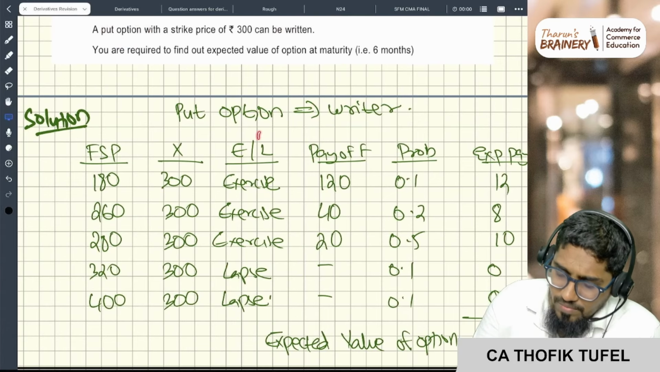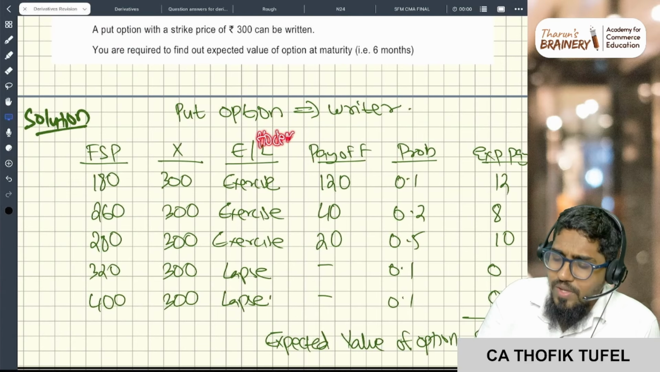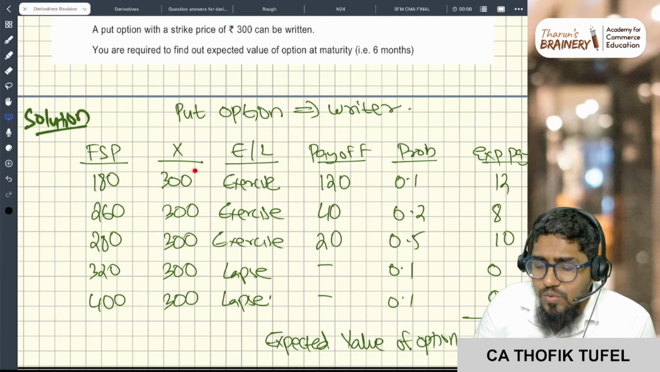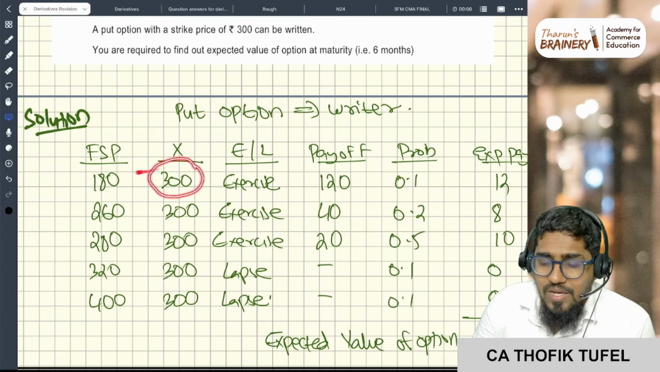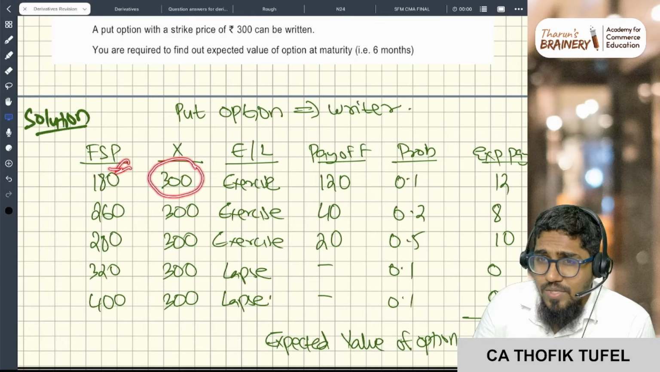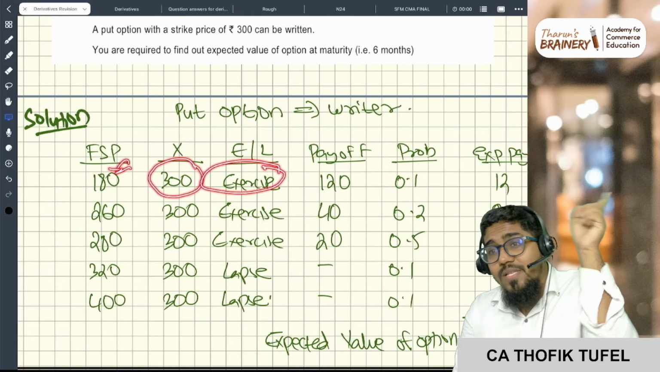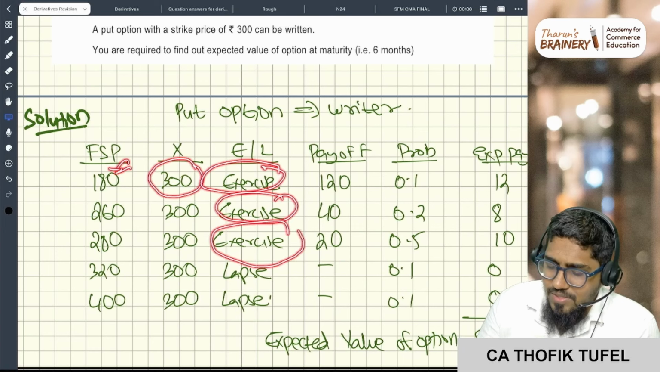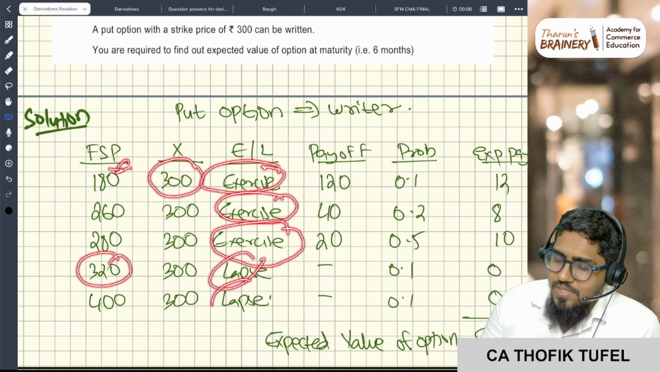Always think from the point of view of the holder, and then adjust the opposite. I have the right to sell at 300, and if the market price is 180, I will sell using the contract, since the market is only 180. So that person will exercise the option. Here also exercise, here also exercise. Now if it becomes 320, this is lapse, this is lapse.